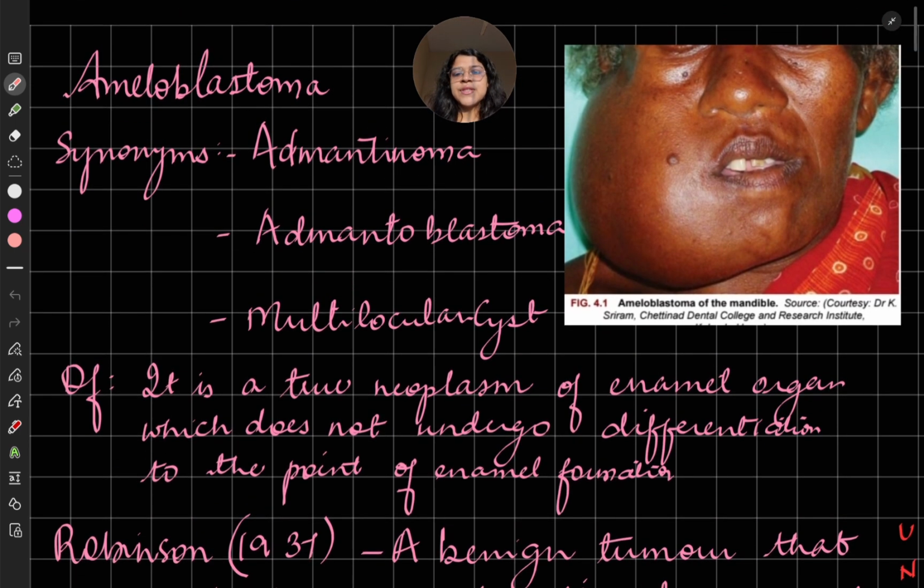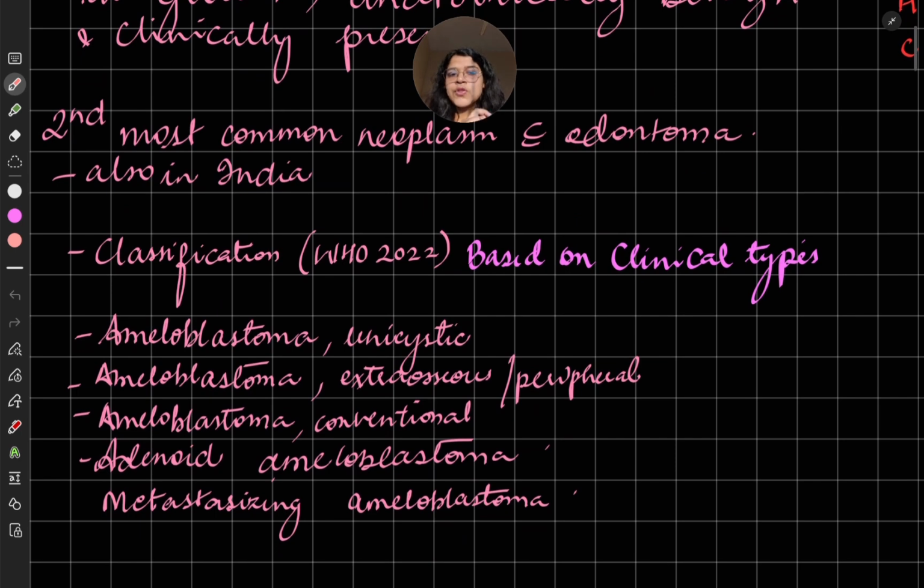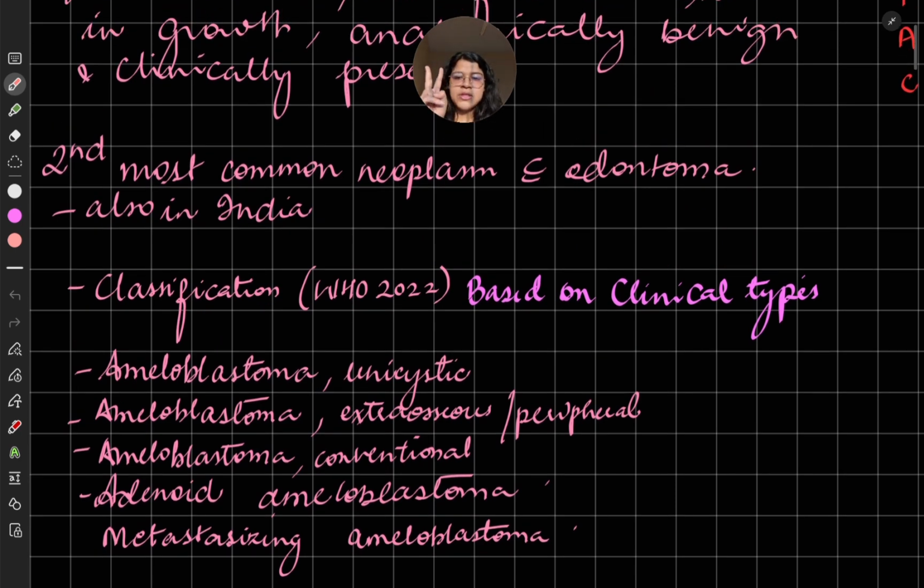Now we come to the synonyms. Ameloblastoma is also known as adamantinoma, adamantoblastoma, and multilocular cyst. These are the three synonyms you all have to remember if you are writing a long note or a short note. It is the second most common neoplasm after odontoma, also in India. So after odontoma, it is second.